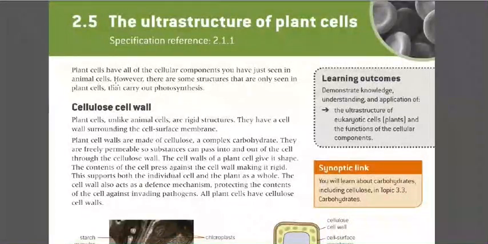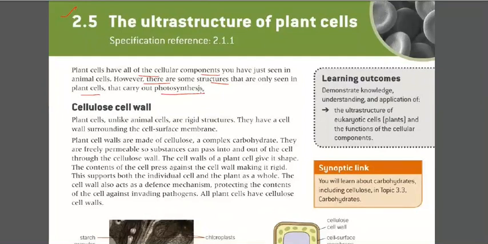So today we are going to do 2.5, that is the ultrastructure of plant cell. Till now we have studied about plant cell, and we discussed the different cell organelles in our previous class. Now plant cell have all the cellular components you have just seen in the animal cell. However, there are some structures that are only seen in the plant cell, and they carry out photosynthesis.